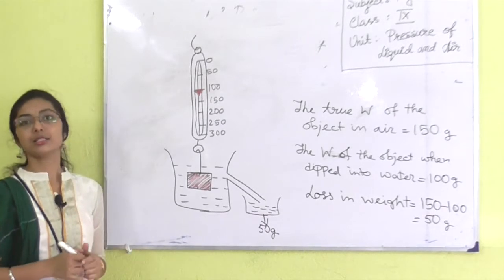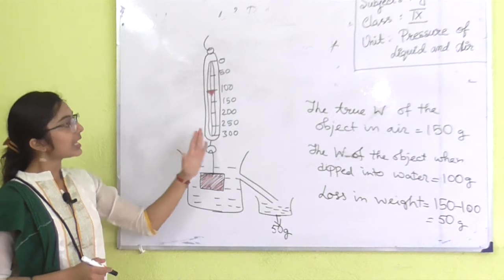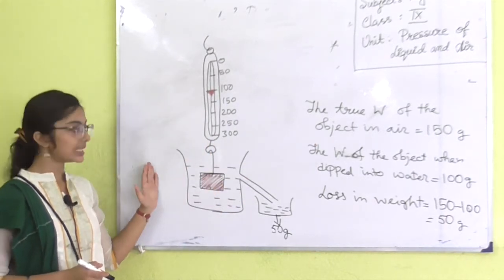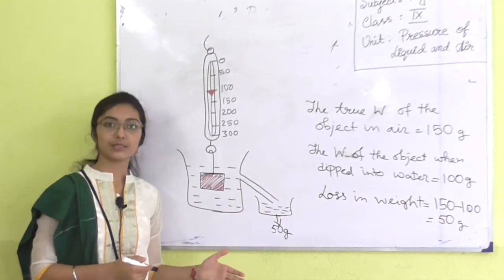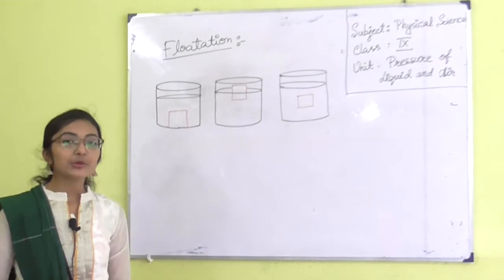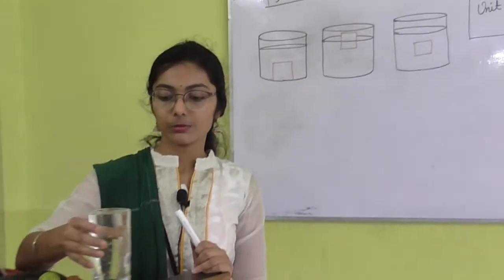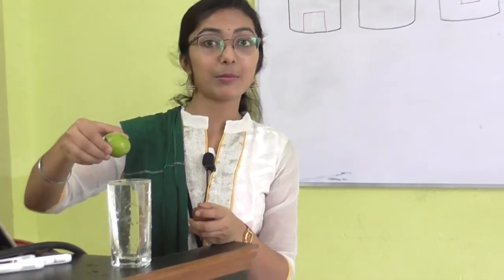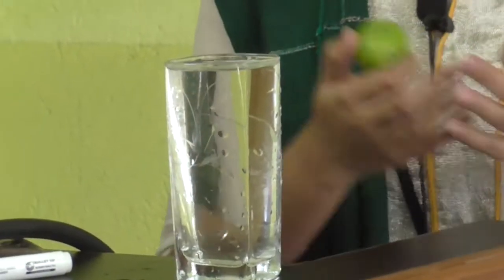This is actually Archimedes principle, and this is a spring balance that I have taken, and the true weight of the object is also observed with the help of the spring balance. So, this is the experiment that can be done to prove Archimedes principle. Now, let us come to the point, that is flotation. I think all of you have the experience of floating something, suppose a paper boat. All of you have some experience of floating paper boats on rainy days. So, we have to know the science behind the flotation.